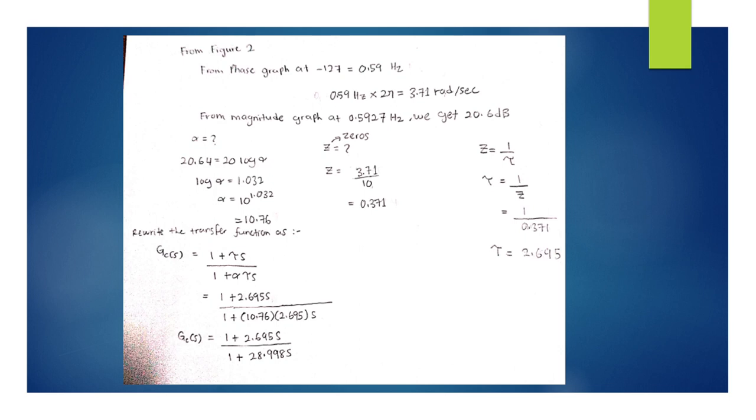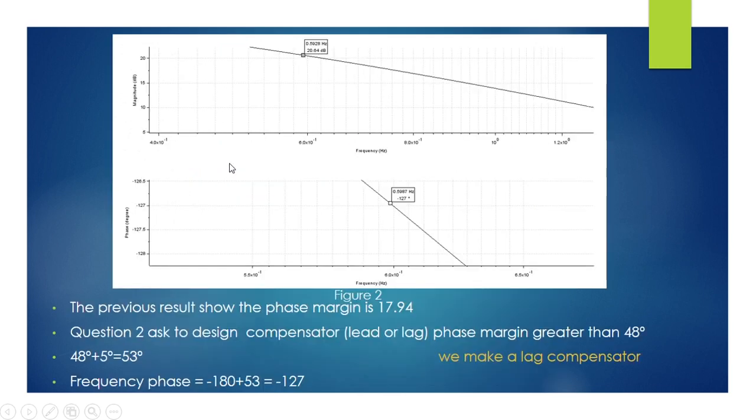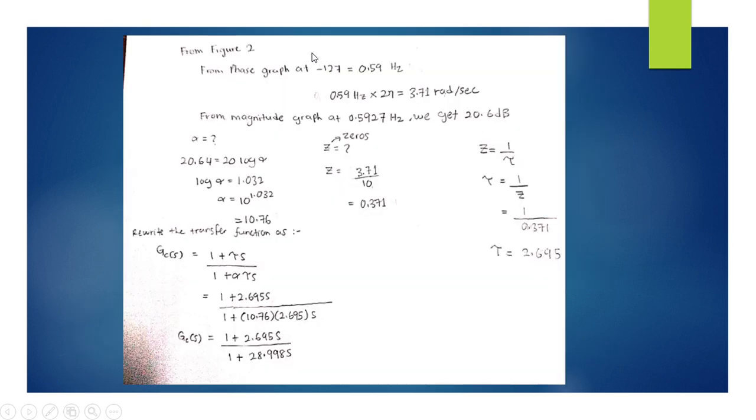After that, we find the alpha. The reduction of gain is 20 log alpha. To find alpha, we use the 20.64 that we get from this. So we get alpha equal to 10.76. To find z, we put 1 decade and we get z equal to 0.371.